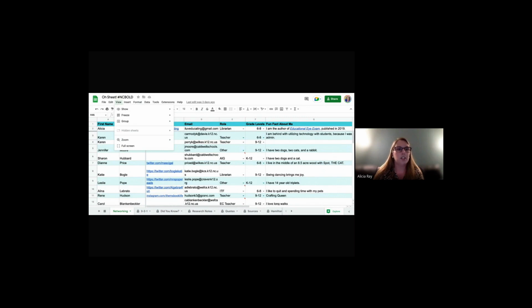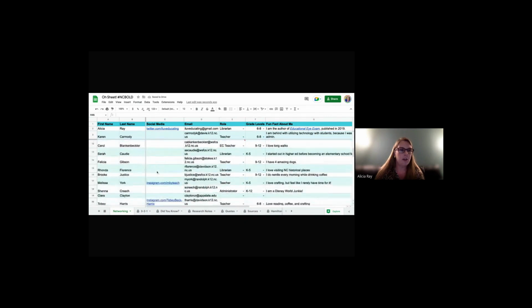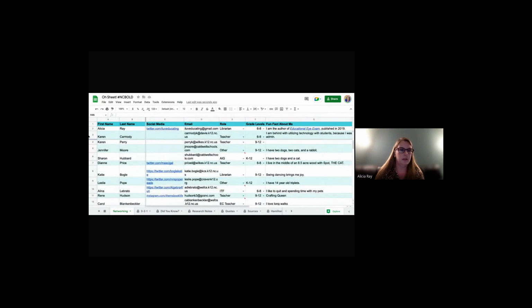You can just go here to View and Freeze and tell it how many rows or columns you would like to freeze. You can also do it manually by going to that dark gray border that you see. When it turns into a hand, you click, it grabs it, and it moves it. So now Karen and I are both going to stay still, right? Pretty cool. So I can click and drag to move it back, and the same with my columns. That is a really exciting feature of Google Sheets that we don't have in any other Google platform. So I love using those.